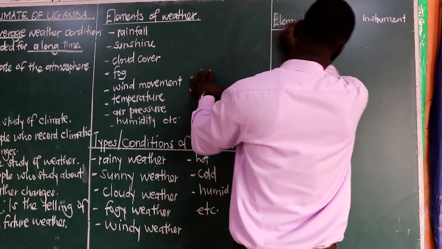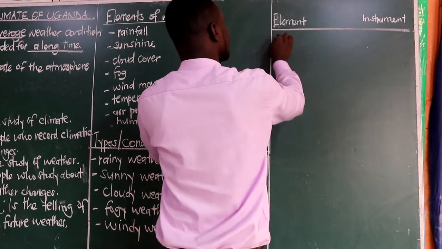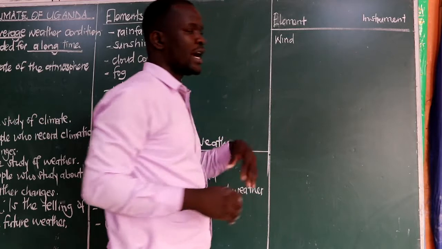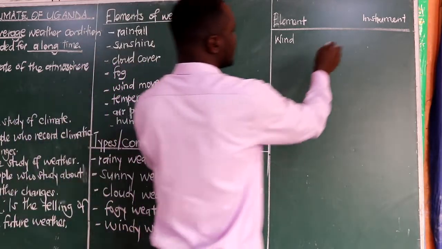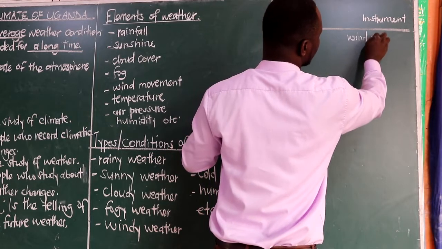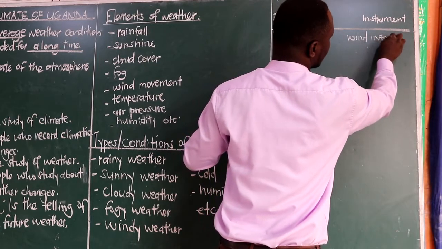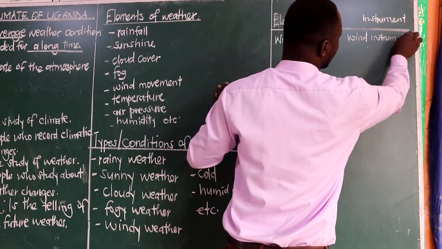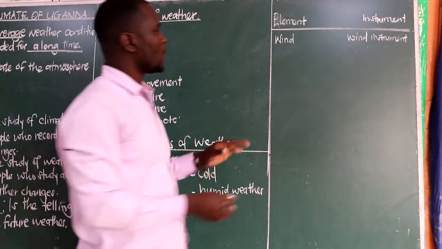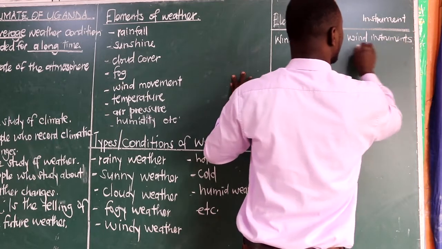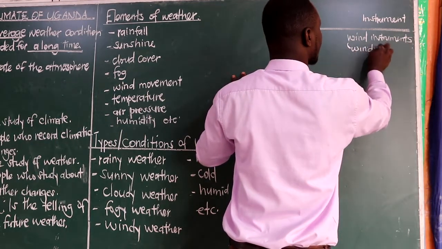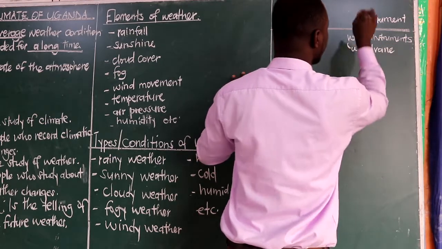On the side of wind, we are saying wind is measured using very many instruments. We group them as wind instruments. The first element given to us is wind, which has what we call the wind instruments, a group of instruments that are used to record wind. For example, we have a wind vane, that is one.